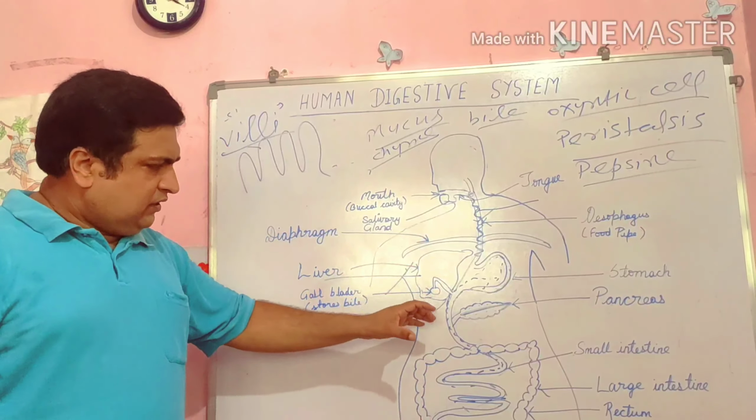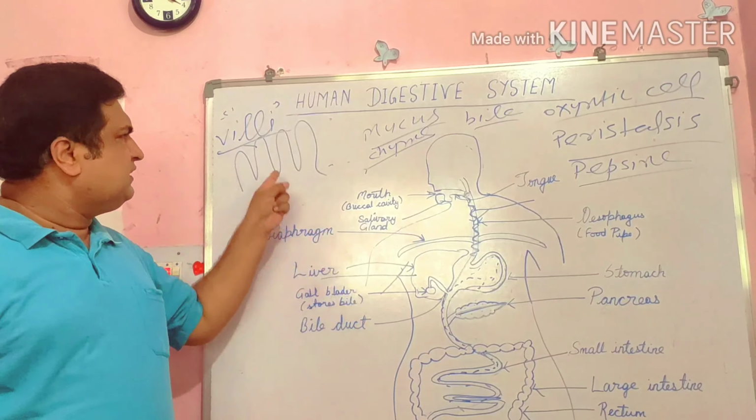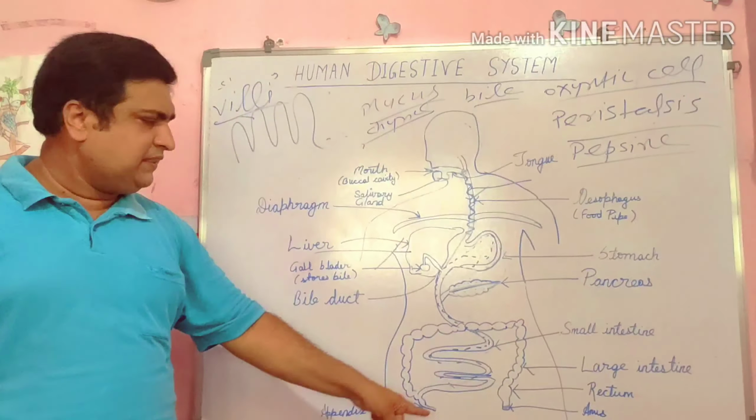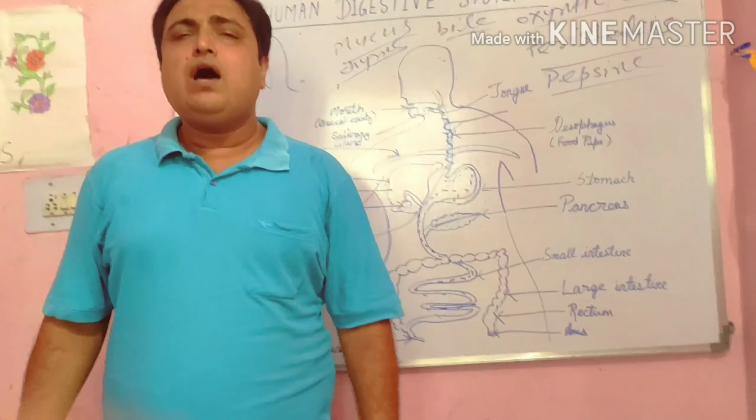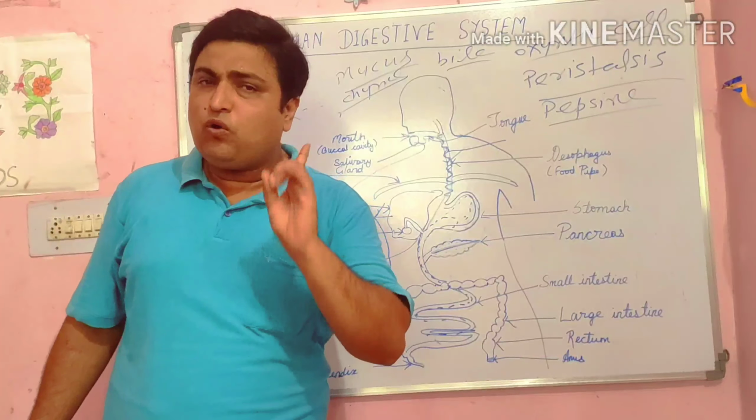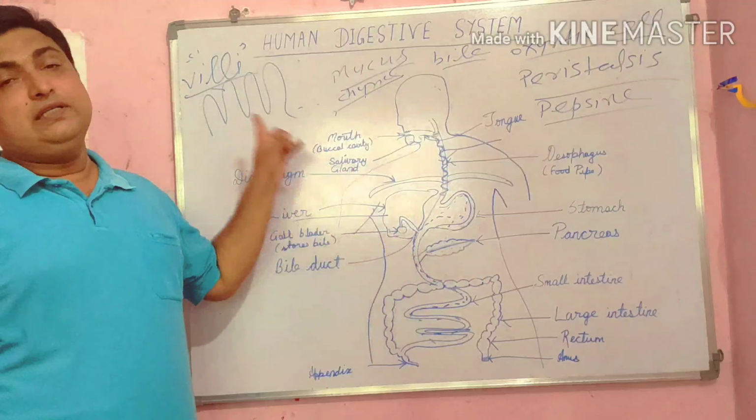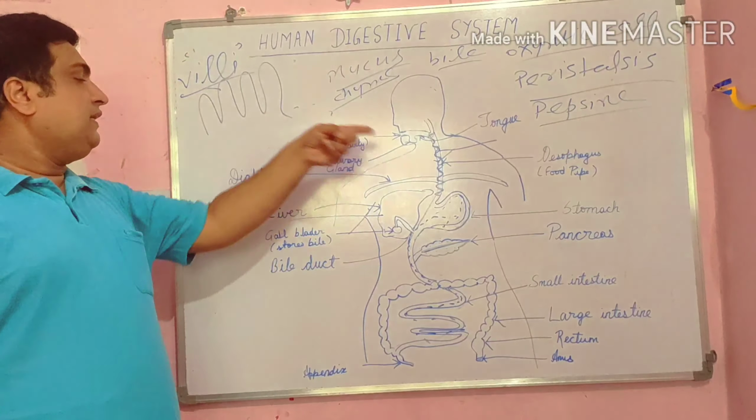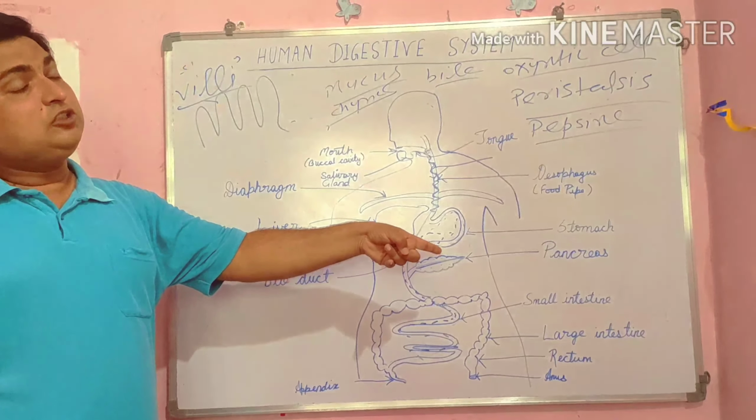Absorption of food substances takes place by villi, which are present in the wall of the small intestine. So absorption is completed in the small intestine.